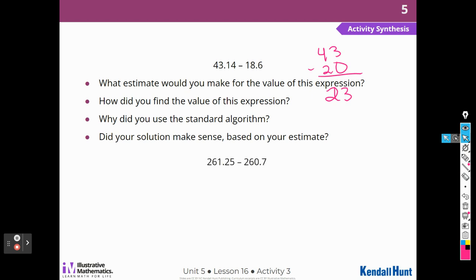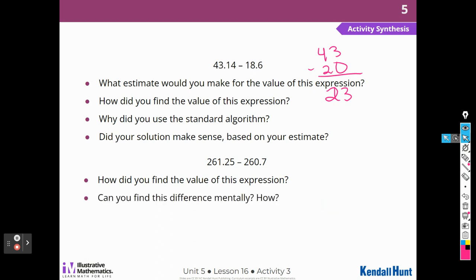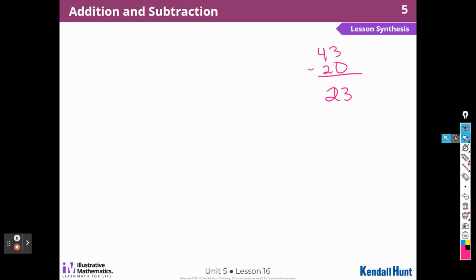All right, 261 and 25 hundredths minus 260 and 7 tenths. I used the standard algorithm again to find the value of that expression. Can you do it mentally? Maybe. I could add 3 tenths to the 7. It would be really difficult for me to do that mentally. I have to write it down.